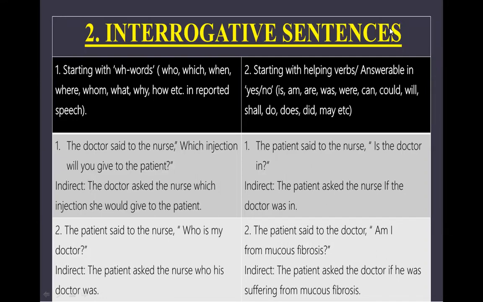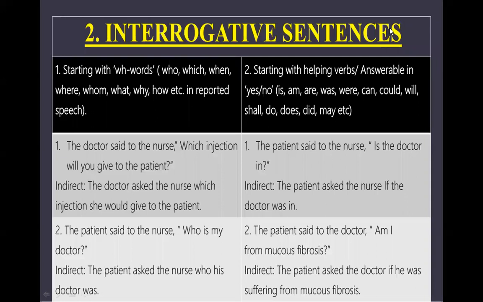Today we are going to learn how to convert the interrogative sentences into indirect speech. We will also learn about imperative sentences and exclamatory sentences. I hope the assertive sentence is now clear to you all and the rules are clear.